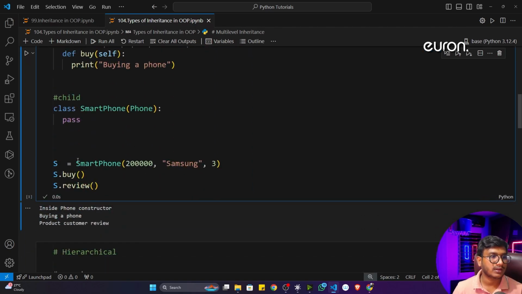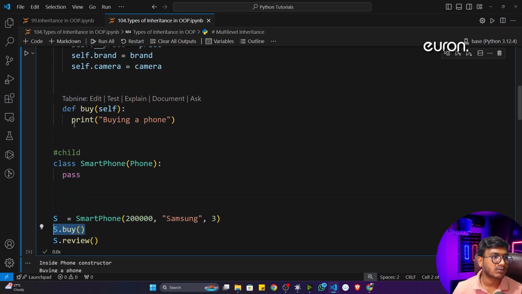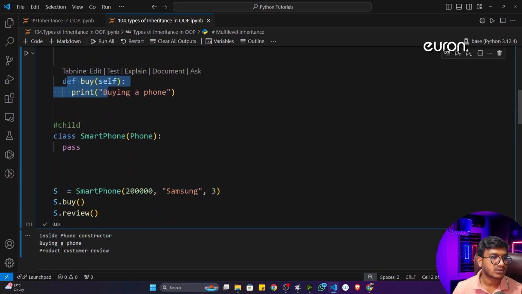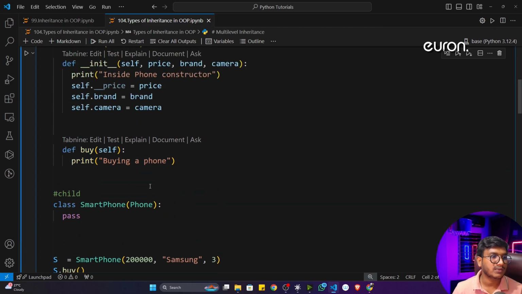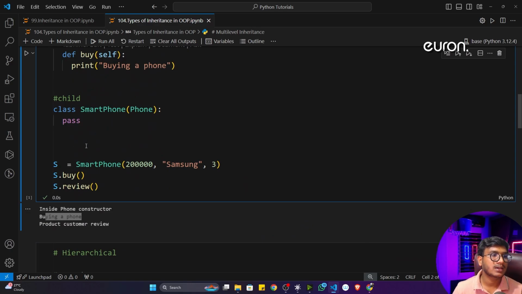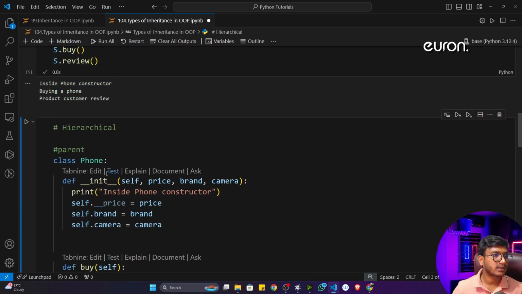Now I'm initializing the smartphone. If I just write s.buy, buy is present inside my father class, so buy is executing. Then I'm calling the review. Review is present inside my grandfather. That means the child can access the father's properties as well as the grandfather's properties. That's why it is printing all of them.